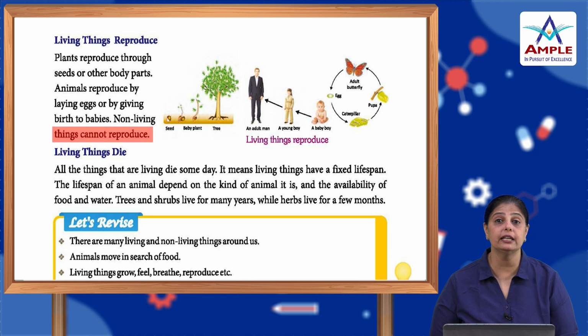Some animals lay eggs. Plants reproduce from their seeds. The moment we sow the seeds or the seeds are scattered, new plants automatically start growing. So, non-living things do not have that quality of reproduction. They cannot give birth to young ones.